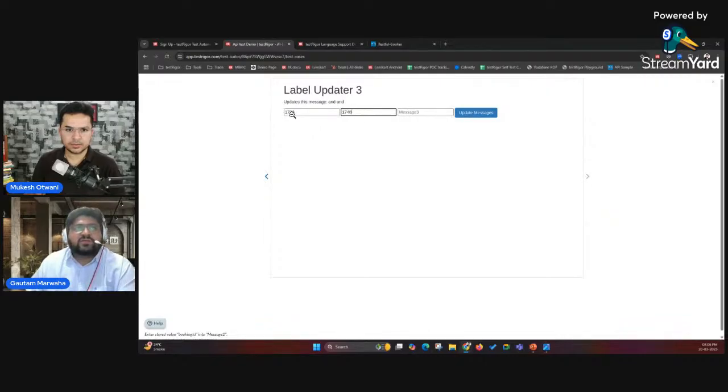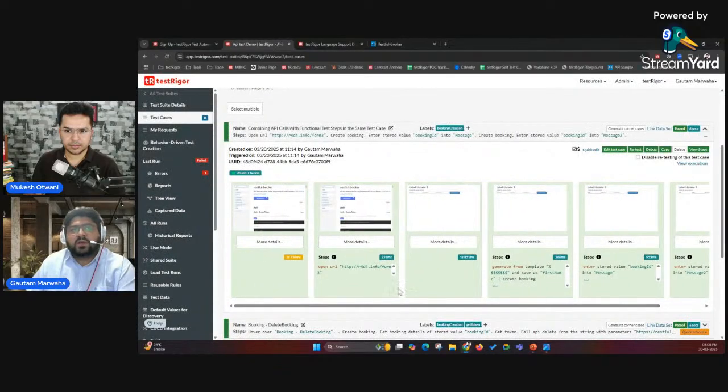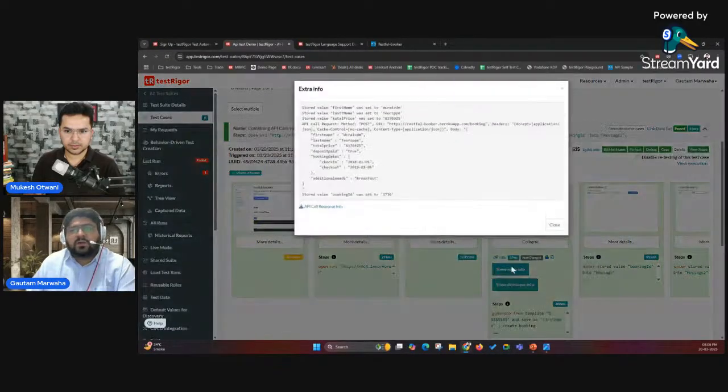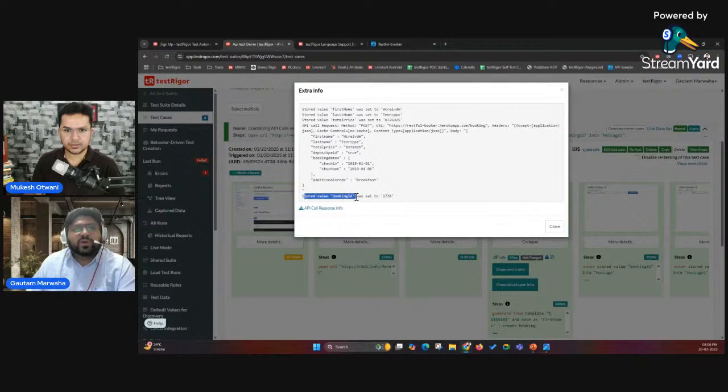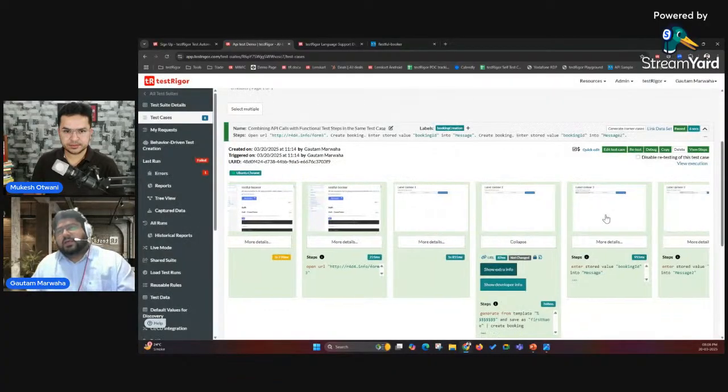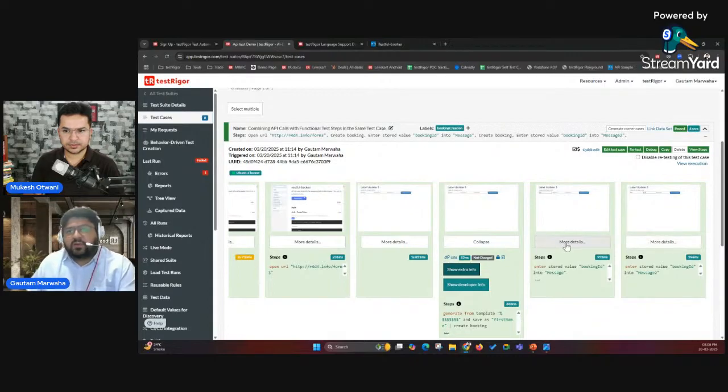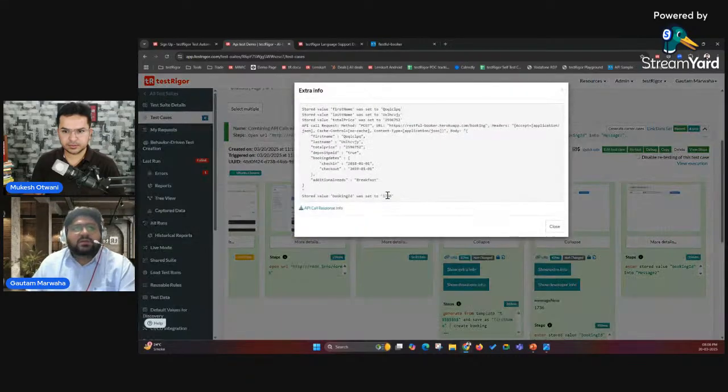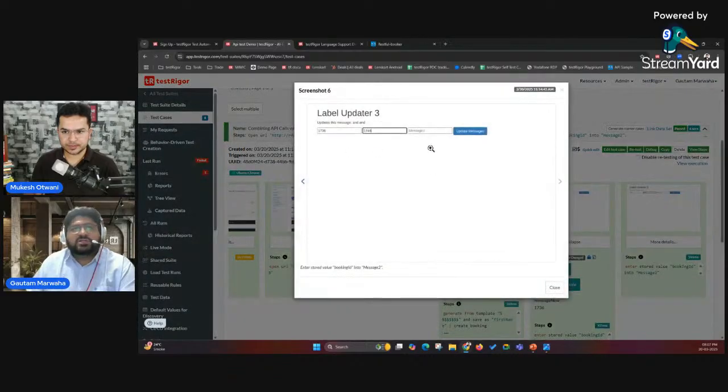So as you can see, it is 1736, 1748, right? We can cross check. You can come here in the show extra info. You can check the first booking ID was set to 1736. The first one that got generated gave us 1736, and the second one gave us 1748. Both booking IDs I've used in the UI of the application, like this.